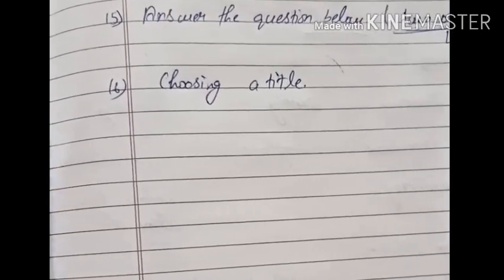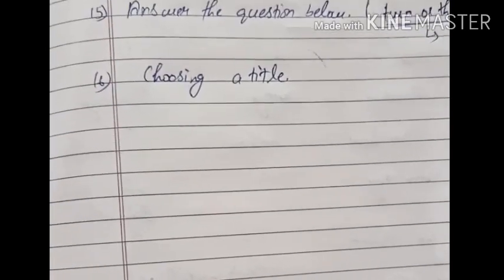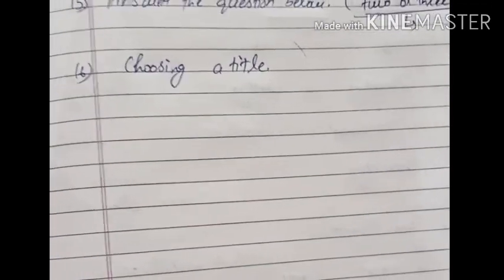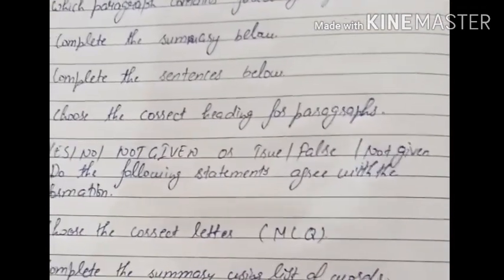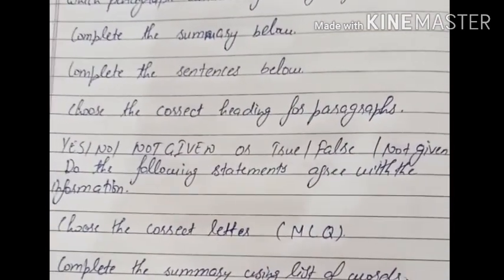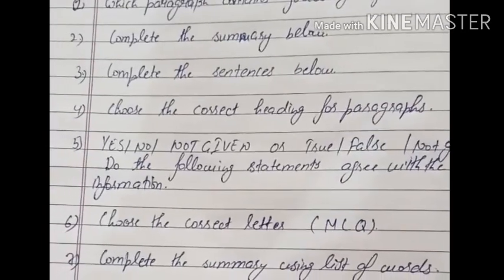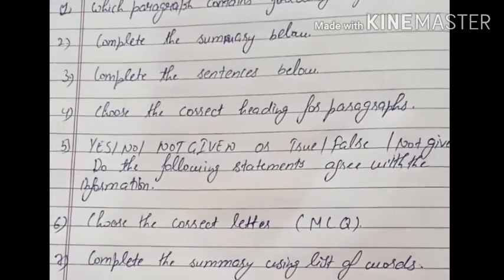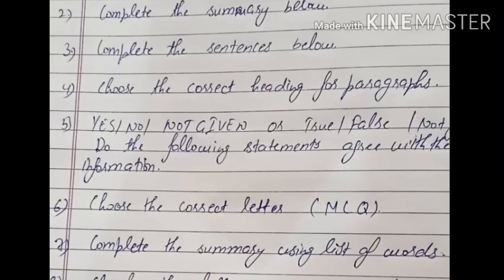So this is the end of today's video, and in the next video I am going to discuss how these questions are asked, how many questions there are in one whole test, and the sequence of these questions.